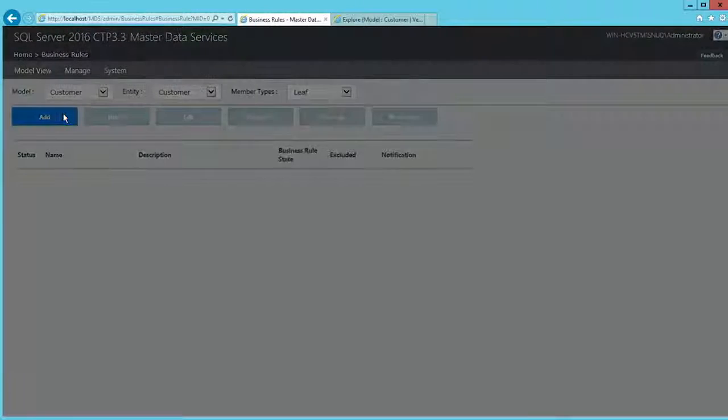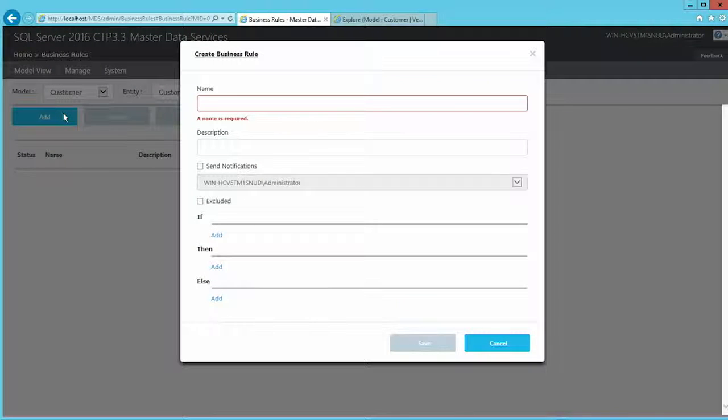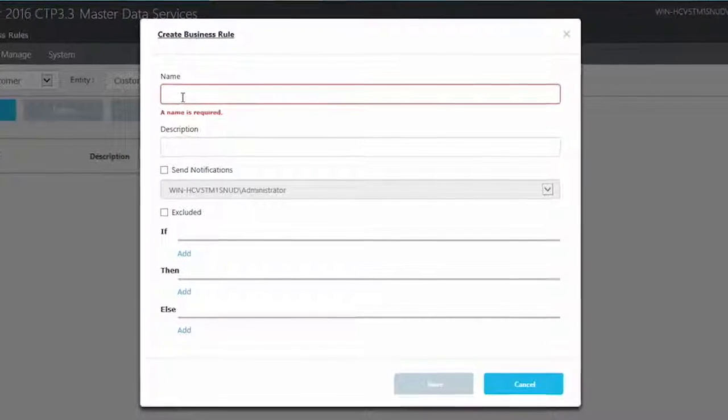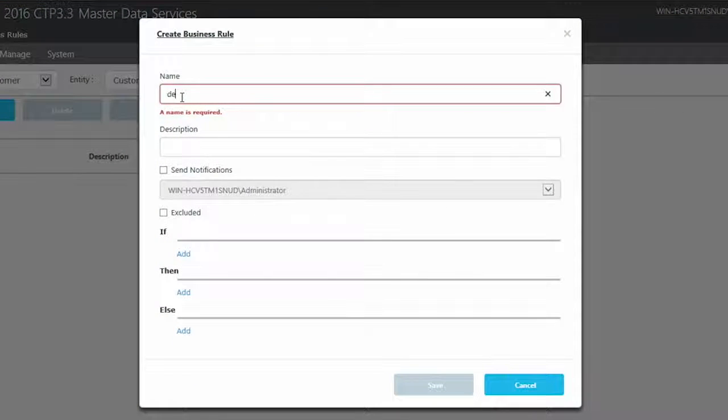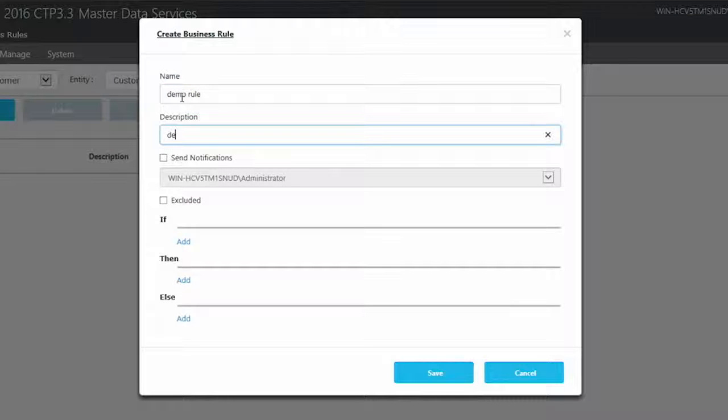I'm going to click on add. This is the create business rule dialog pops up. I'm going to name the rule as demo rule and provide the description as demo description. And you need to click on add to create a new condition.